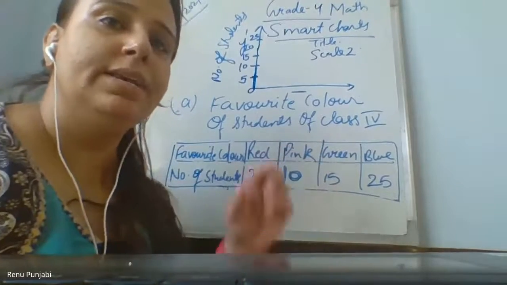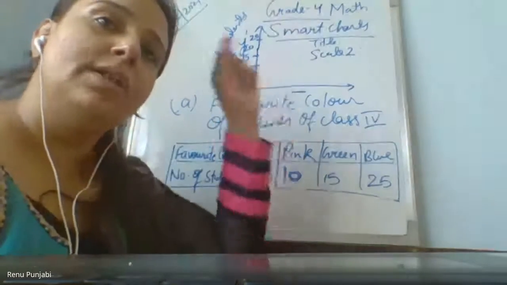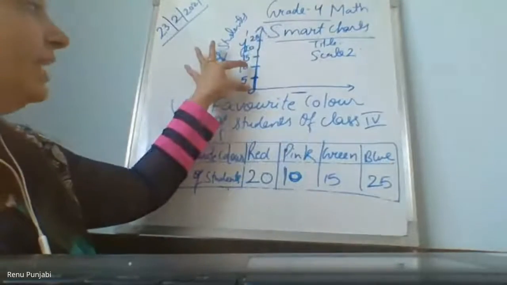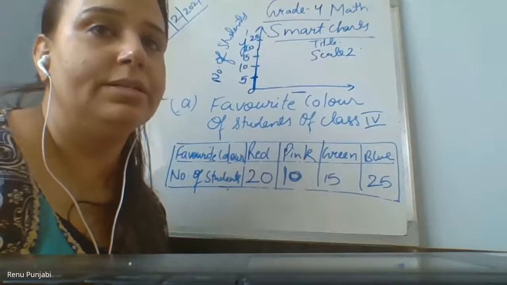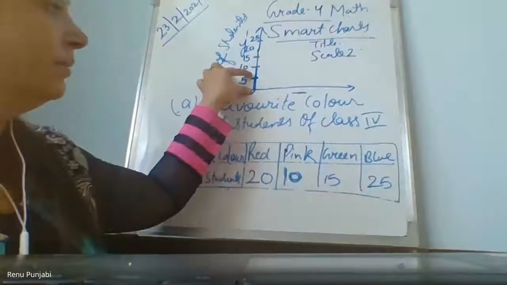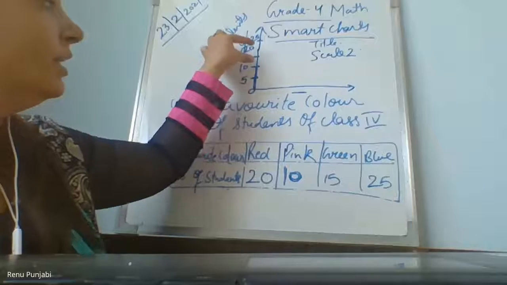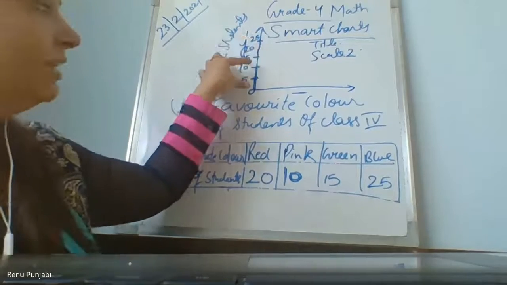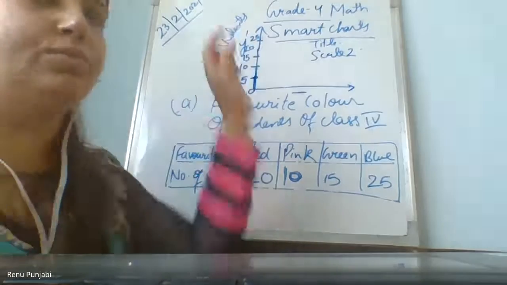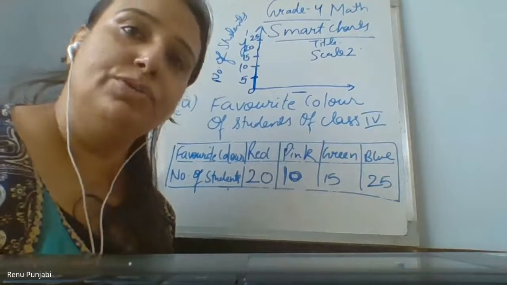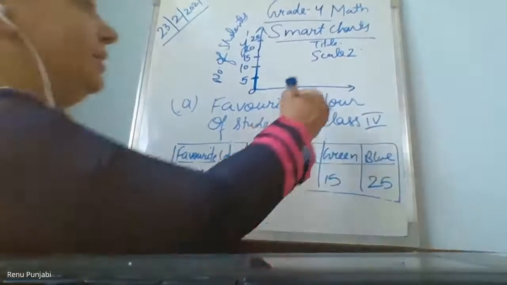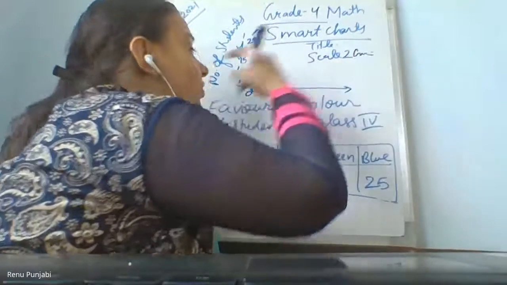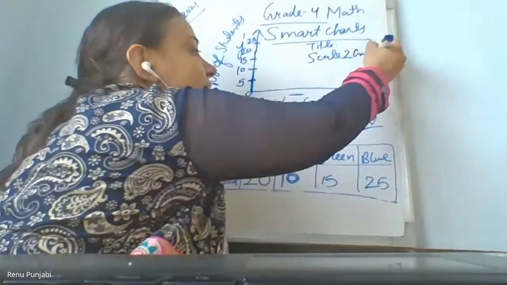If you are leaving 2 bars, then in all the numbers, when you put the next number 10, you will put it after 2 bars. It's up to you. So leave an equal gap in all of this. If you're leaving 1, then in all the numbers you will leave 1 box. If you're leaving 2, in all the numbers you will leave 2 boxes. It's up to you. Then you will write the scaling is 2 centimeter equals 5 students.